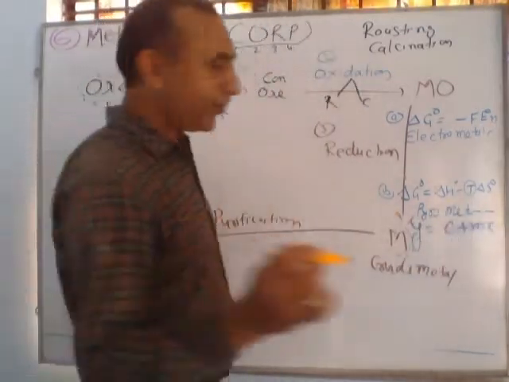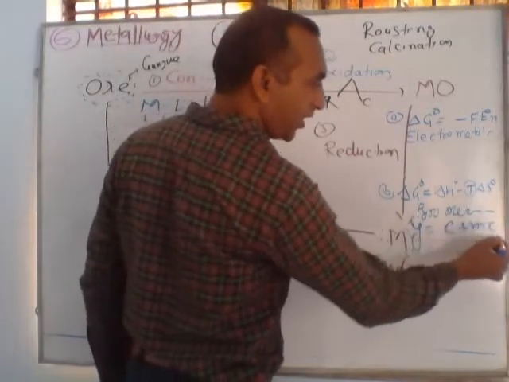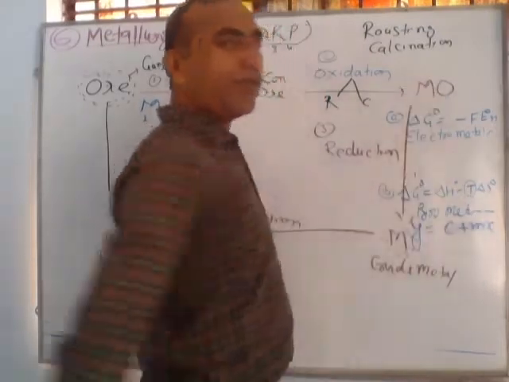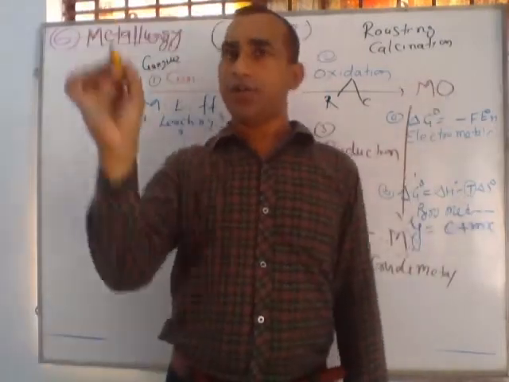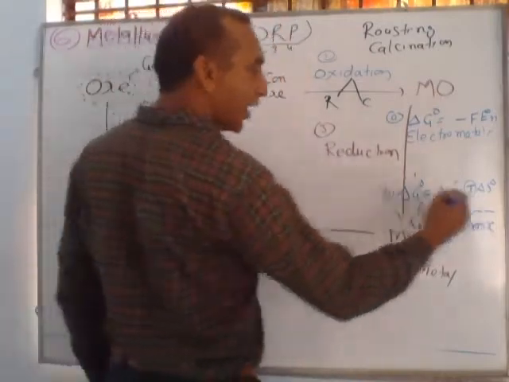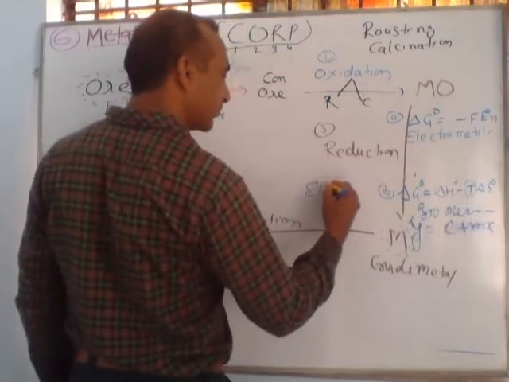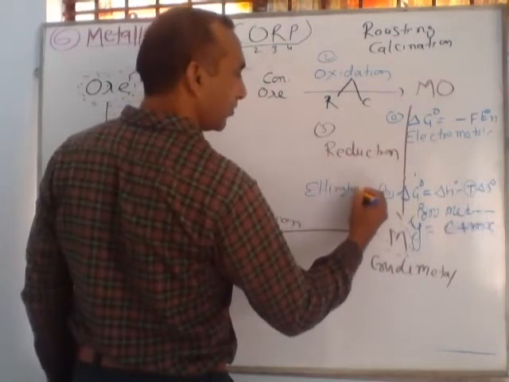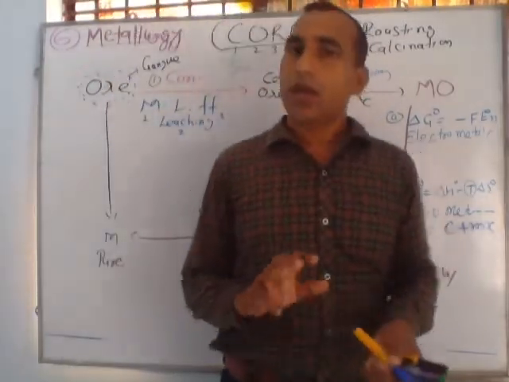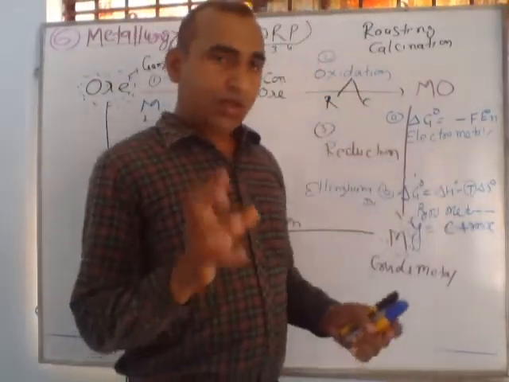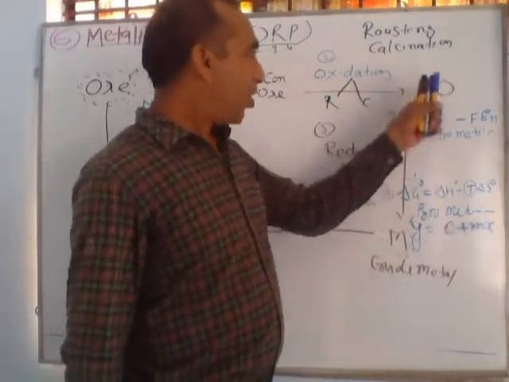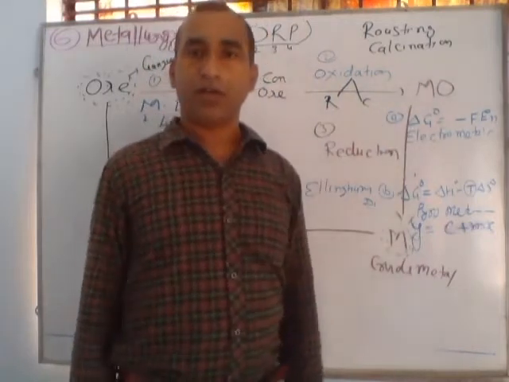We will plot a graph between y and x. Here y is ΔG° and x is T. If we are plotting a graph between ΔG° and T, then this graph is called the Ellingham diagram. The Ellingham diagram explains the role of temperature in the process of obtaining metal from metal oxide.